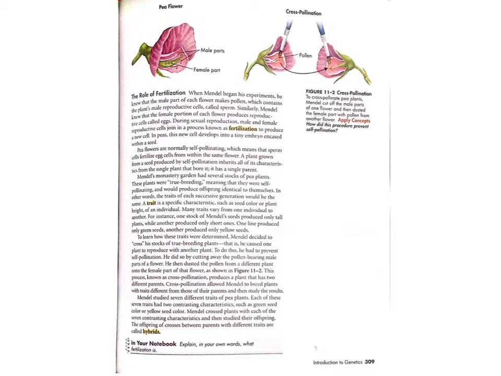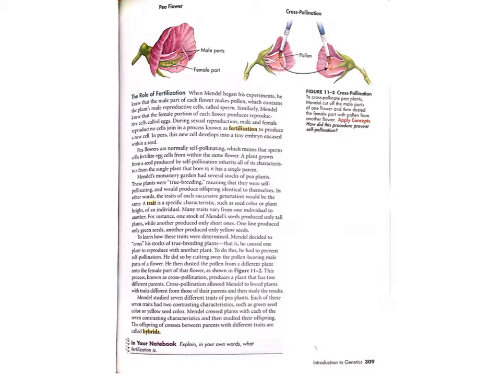Pea flowers are normally self-pollinating, which means that the sperm cells fertilize egg cells from within the same flower. A plant grown from a seed produced by self-pollination inherits all of its characteristics from the single plant that bore it. It has a single parent. Mendel's monastery garden had several stocks of pea plants. These plants were true-breeding, meaning that if they were self-pollinating they would produce offspring identical to themselves. In other words, the traits of each successive generation would be the same.